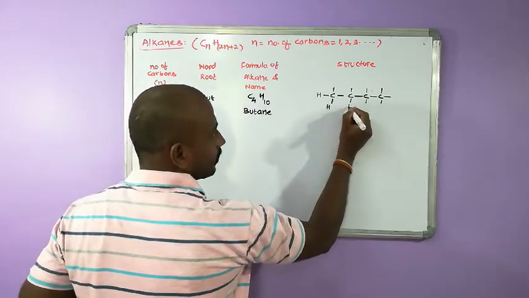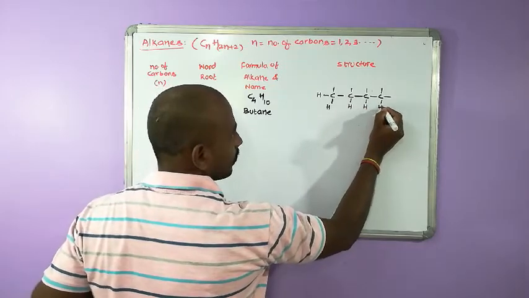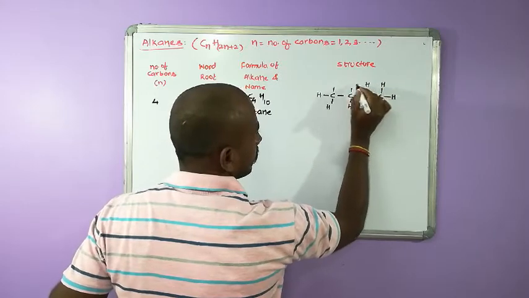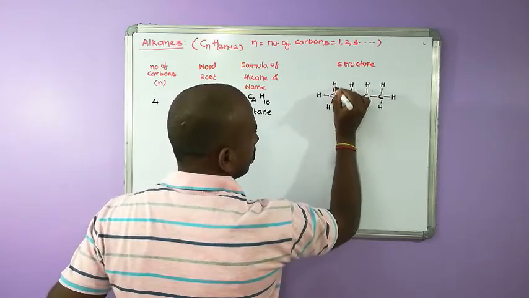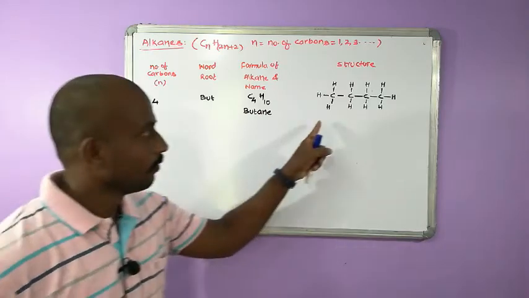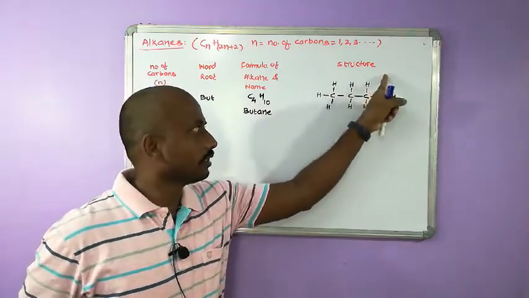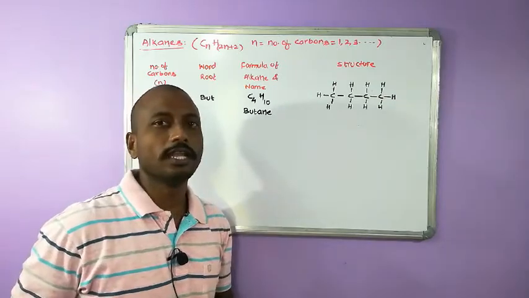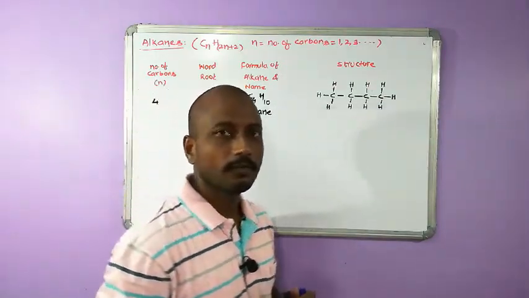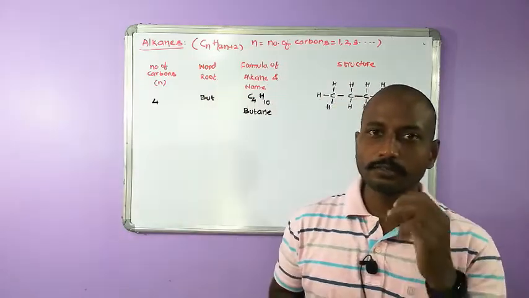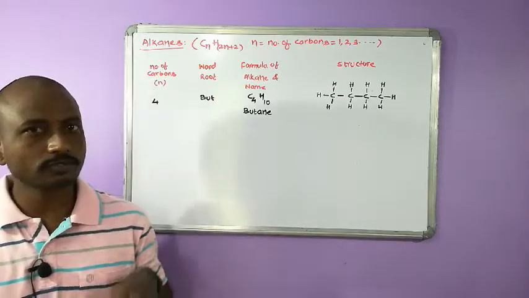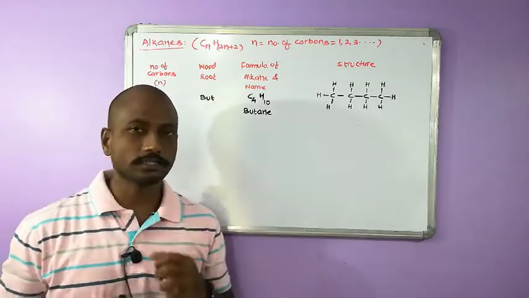Count the number of hydrogens if you want: 4 hydrogens at the bottom, 4 hydrogens on the top, and left and right 2 hydrogens. Total 10 hydrogens. So valence of each hydrogen is satisfied and valence of each carbon is satisfied. That is the main important point you have to keep in mind: valence of every atom should be satisfied in the given structure.